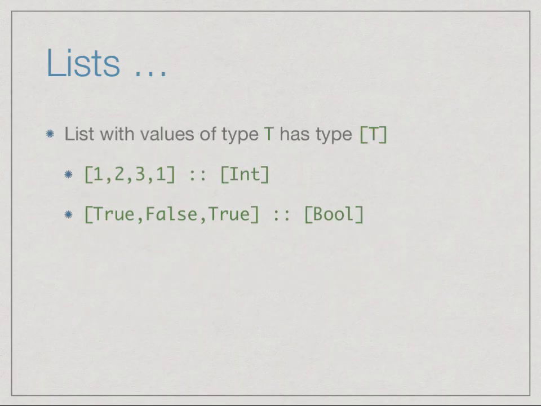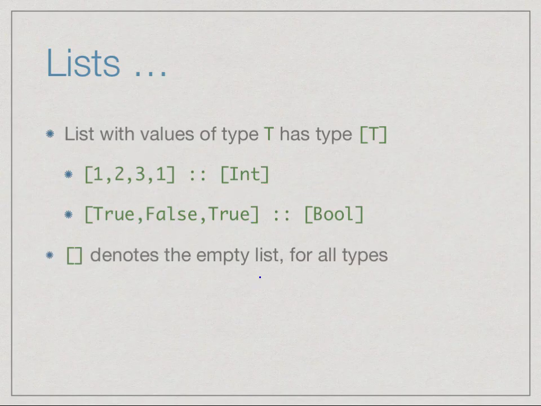Since the underlying elements are of a uniform type, we can assign a type to the list itself. If the list of values has type t, then the list itself has type square bracket t. Since here inside we have ints in the first list, we say that the type of the list is square bracket int. Similarly, since these are bool, the type of this list is square bracket bool.